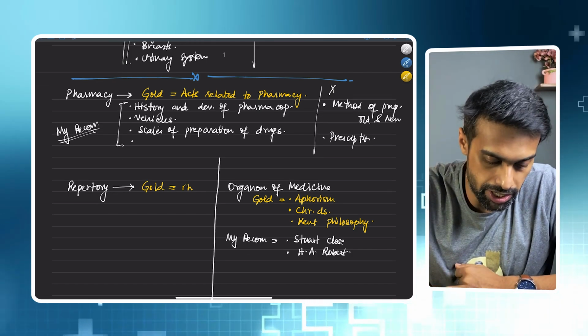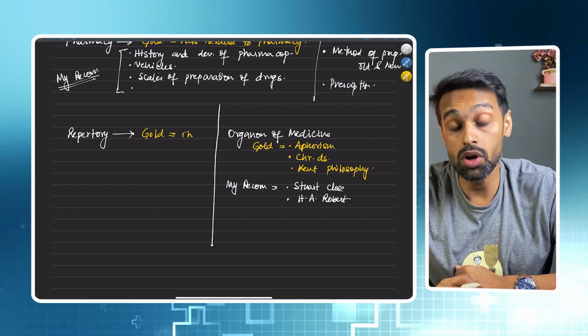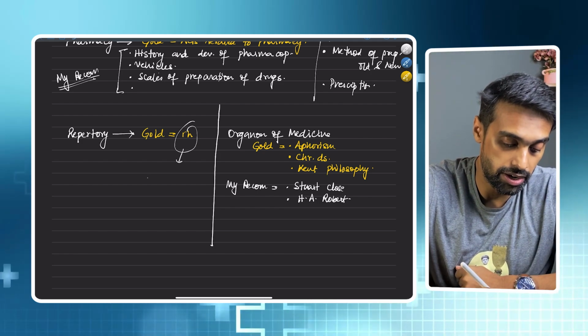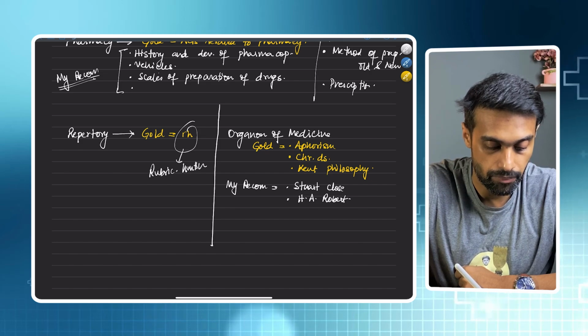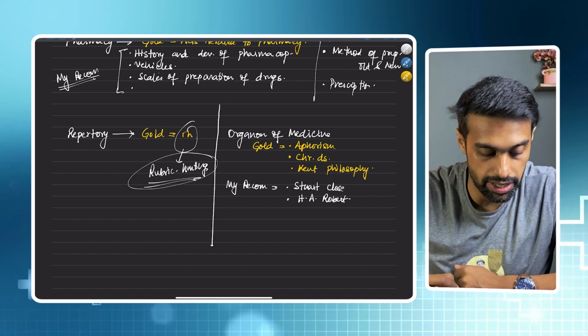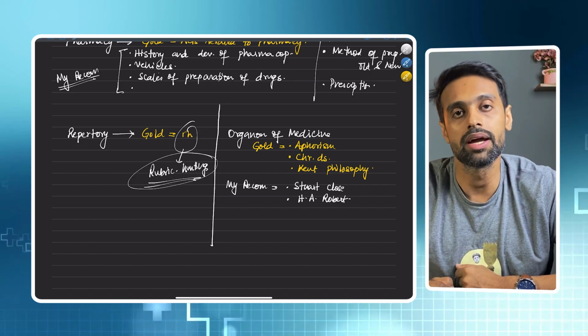Next, coming to repertory. Now the gold I have written is rubric hunting. If there is only one thing that you need to study from repertory, do rubric hunting.